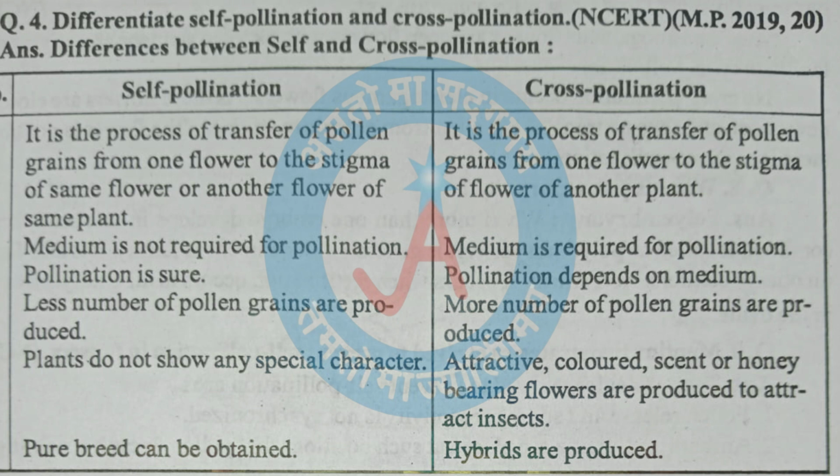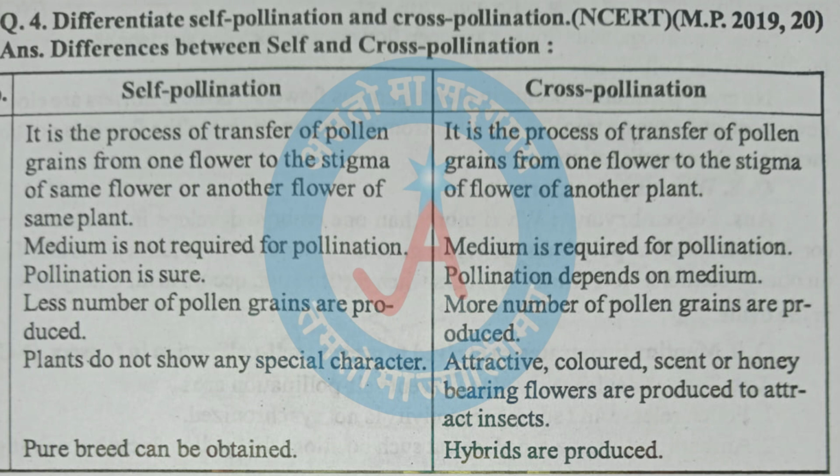Second point, self-pollination. Medium is not required for pollination. Second point, cross-pollination. Medium is required for pollination. Third point, self-pollination. Pollination is sure. Cross-pollination: pollination depends on medium. Fourth point, self-pollination. Less number of pollen grains are produced. Fourth point, cross-pollination. More number of pollen grains are produced.